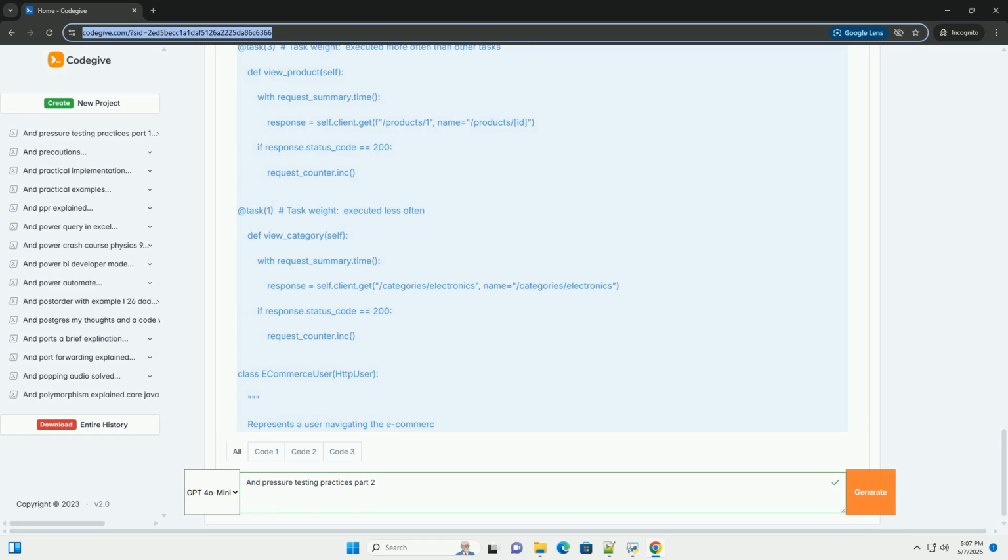For more detailed monitoring, you can integrate Locust with external monitoring tools like Prometheus and Grafana. This allows you to track system-level metrics like CPU usage, memory consumption, and network I/O. Prometheus: a time series database that collects and stores metrics. Grafana: a data visualization tool that can display metrics from Prometheus or other data sources.